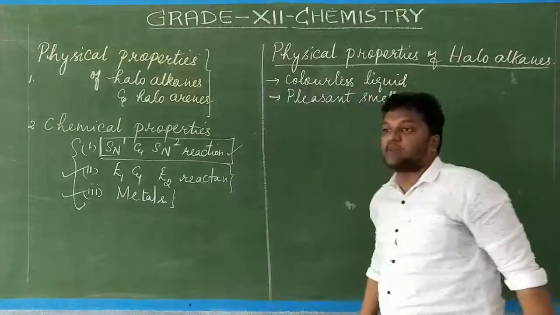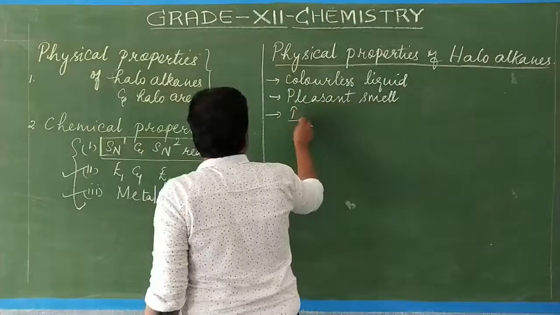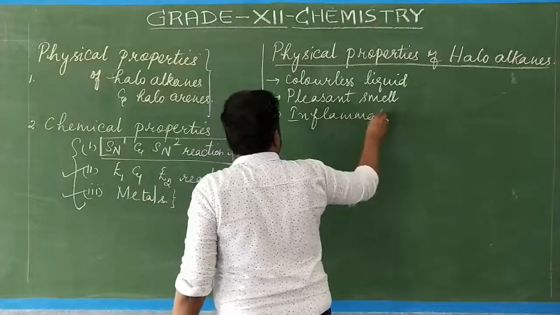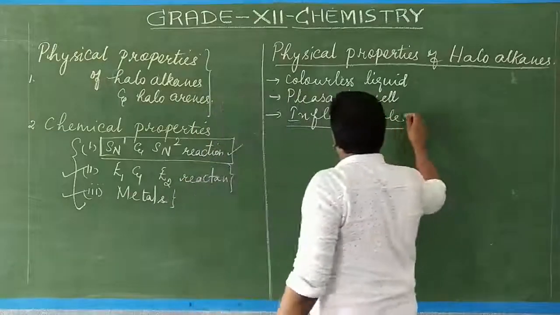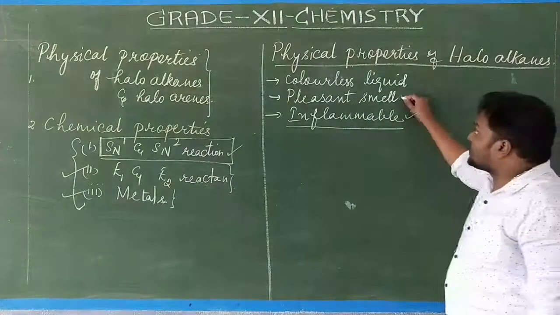It is a pleasant smelling liquid, and it is highly inflammable. Hydrocarbons are flammable, and this is highly inflammable. So it is a colorless, pleasant smelling, highly inflammable liquid.